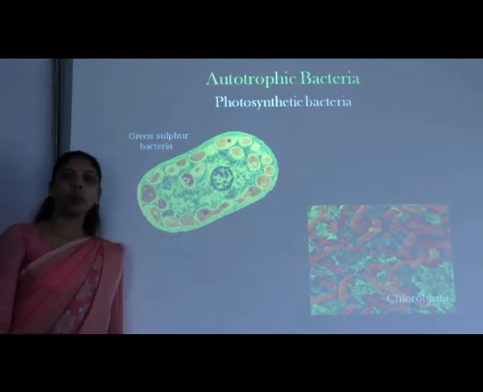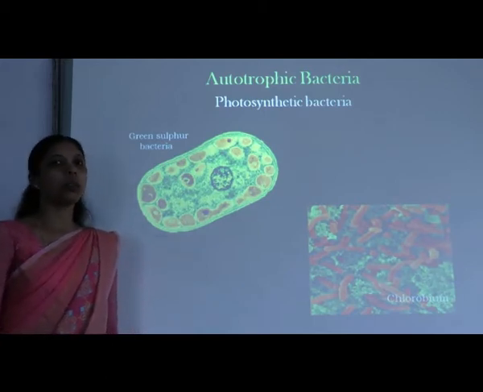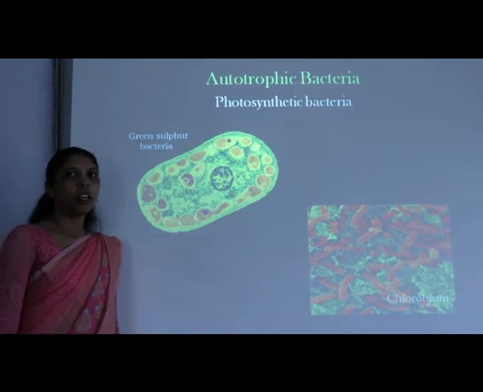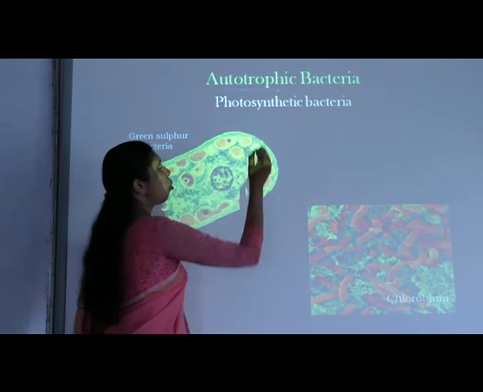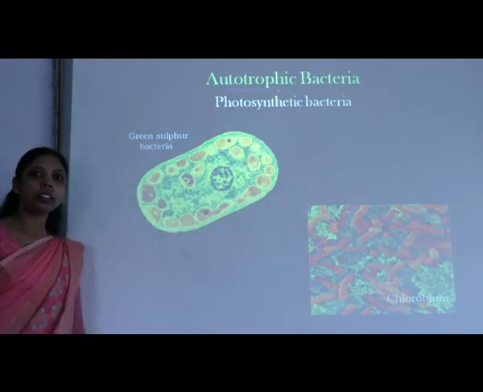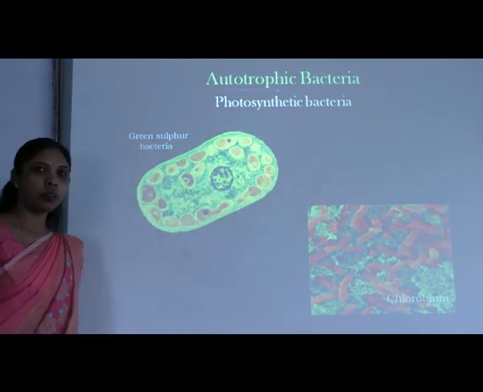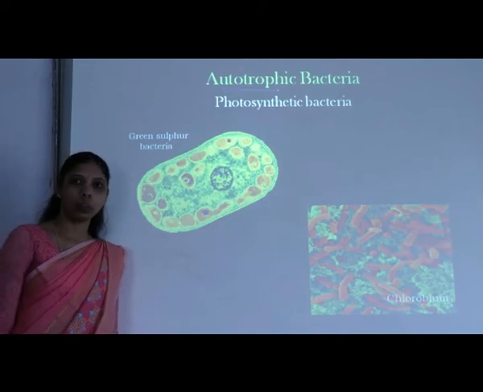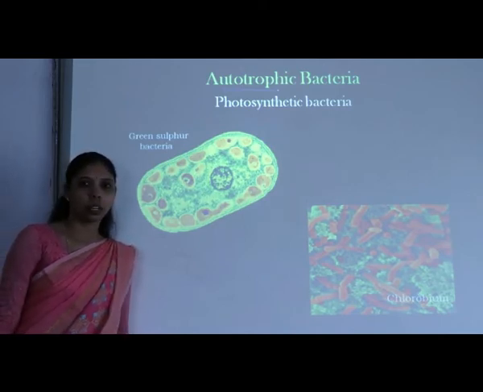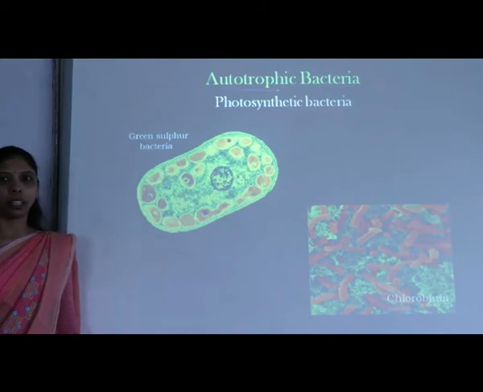The bacteria may be either autotrophic or heterotrophic. The meaning is very simple. Autotrophism means those bacteria which can synthesize their organic food material on their own without depending upon any other living organism. If it is preparing the organic food material, then it is said to be autotrophic bacteria.